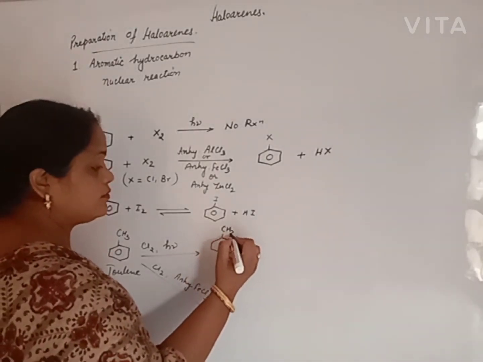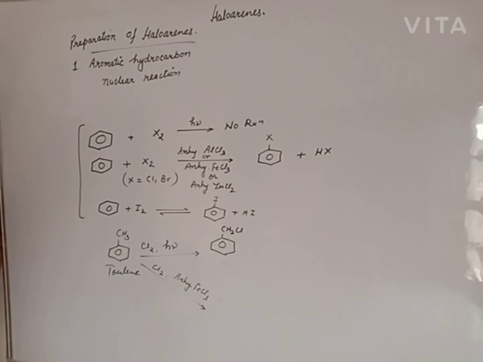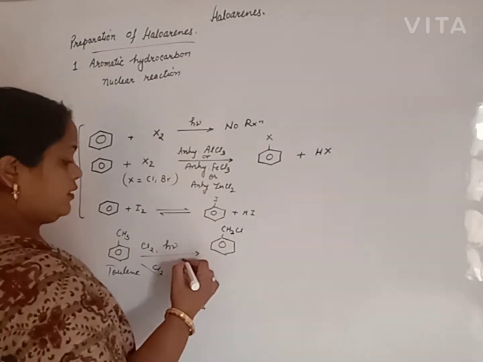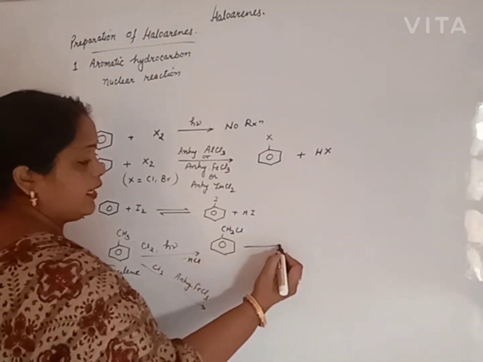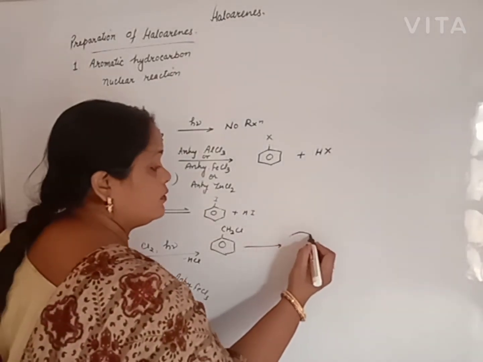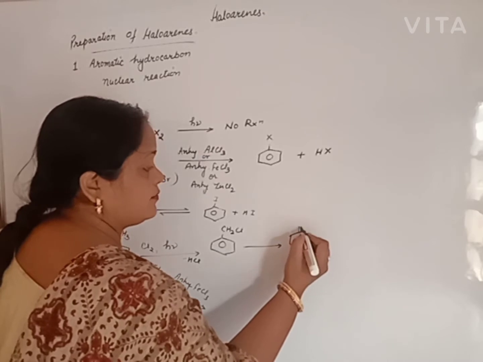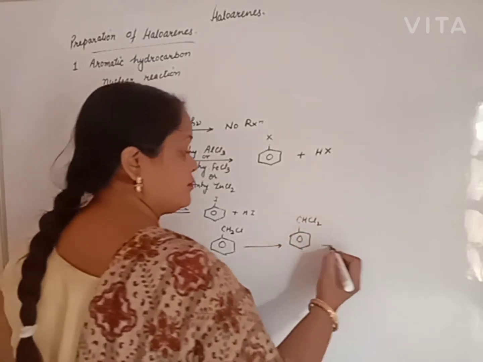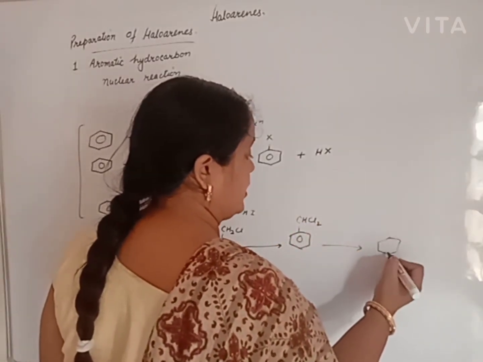We get 1-chloro-1-phenyl methane with release of HCl, and the reaction will continue up to the trichloride.